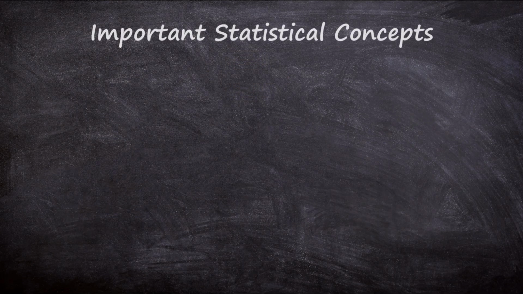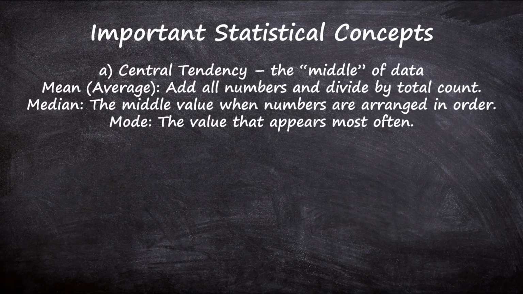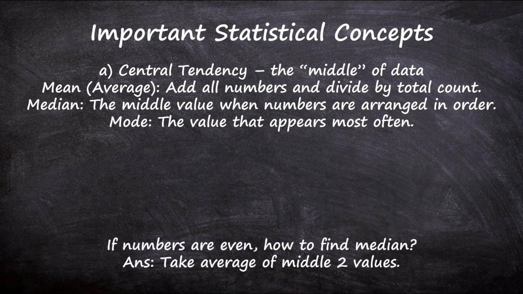Okay, now let's discuss some most important statistical concepts. A. Central tendency, the middle of the data. It includes three things: mean, median, and mode. Mean is just the average. Add all the numbers and divide it by the total count. Median is the middle value when numbers are arranged in order. Mode is the value that appears the most often, or simply the most repeated value.